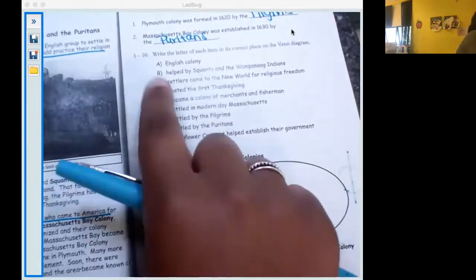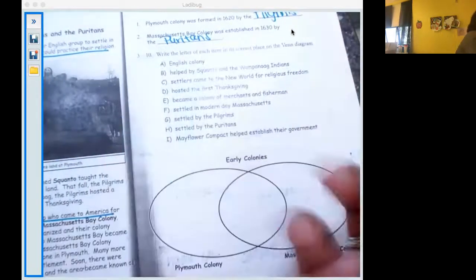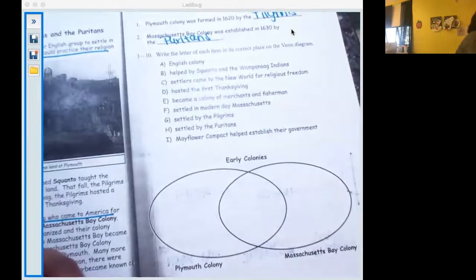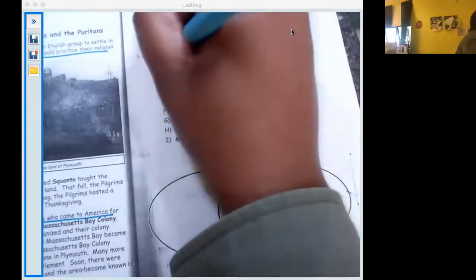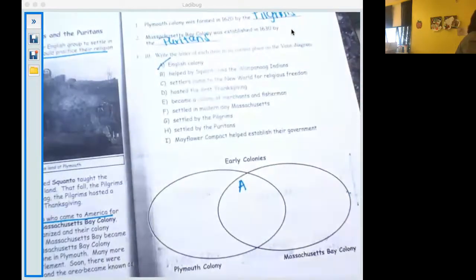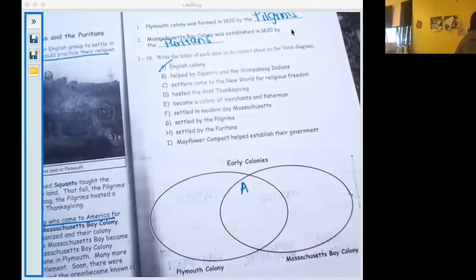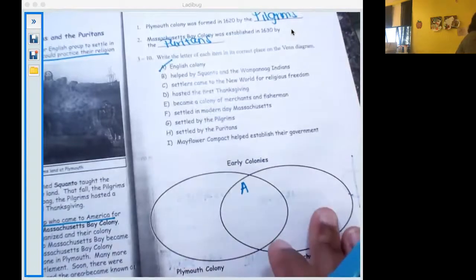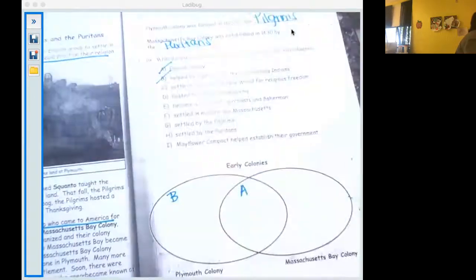All right, so letter A says an English colony. From the title, I can already tell you that both of these colonies are from England. So I'm going to put this in the both column. B, helped by Squanto and the Wampanoag Native Americans. I know that is the Pilgrims, right? And the Pilgrims came to Plymouth. So I'm going to put B in the Plymouth circle.